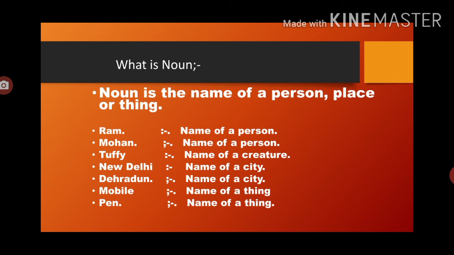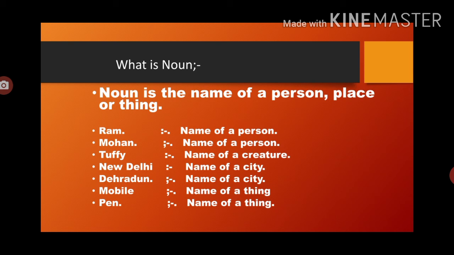It is simply a naming word, like your name, like my name, the name by which we are identifying any object, any person, place, thing, or any other creature. Basically, nouns are the naming words to identify something. So, what is the definition of noun? Noun is just a naming word. Noun is the name of a person, place, or thing.